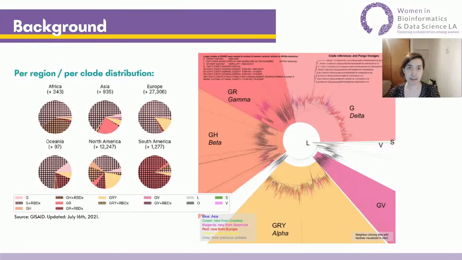Clade systems allow us to group these mutations by shared characteristics. On the screen, we can see the best known clade system for SARS-CoV-2, taken from GISAID's database, where we can see distributions per region and per clade for all the samples. In this work, we will not use the clade system. We will instead apply a random forest algorithm to classify all mutations into characteristic groups.